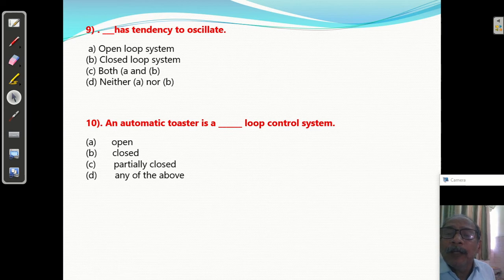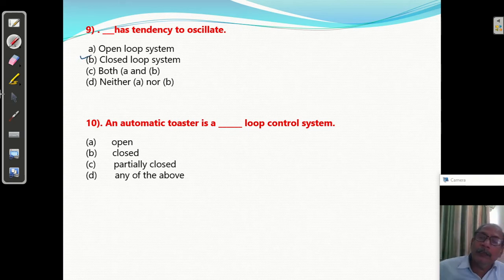Type of system has tendency to oscillate. Which type of system? Open loop system will not oscillate, but closed loop system may oscillate. So B answer is correct. Closed loop control system may oscillate. Question number 9 ka B. Always closed loop system may oscillate.